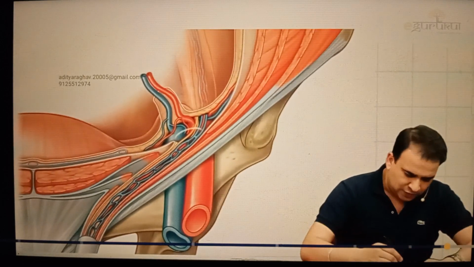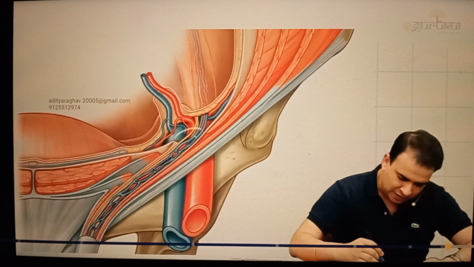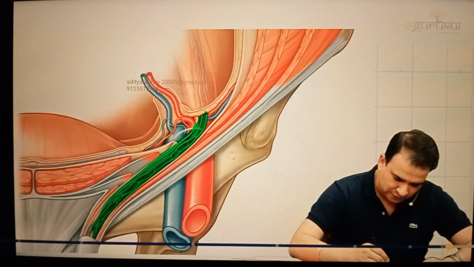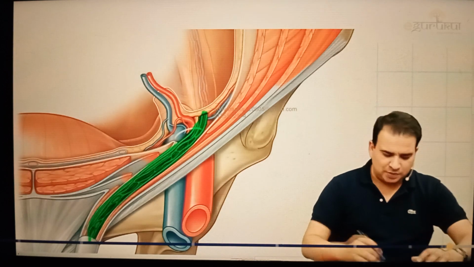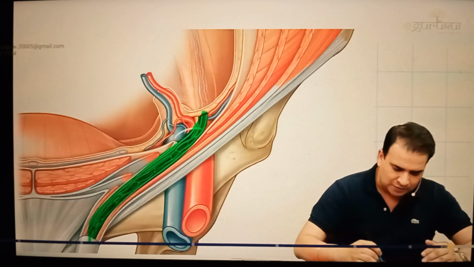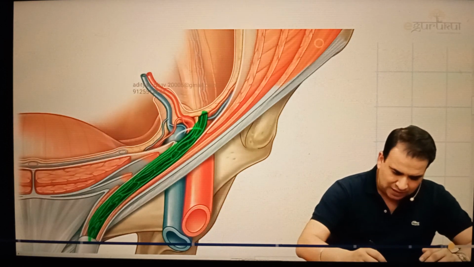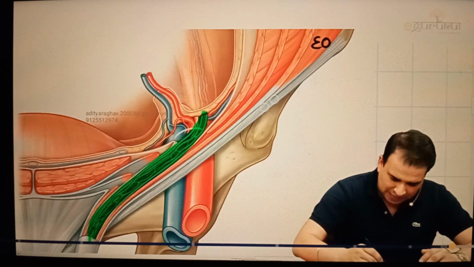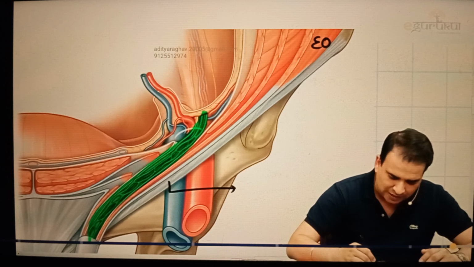There we go. First, let me highlight what part here is the inguinal canal. This is the one. If I put this color on the content, we have the spermatic cord, which can be seen there. I want to focus on the walls, guys. Look at the anterior wall. Can you see the external oblique muscle? And look at this aponeurosis of the external oblique. So one anterior wall is formed by the external oblique aponeurosis.